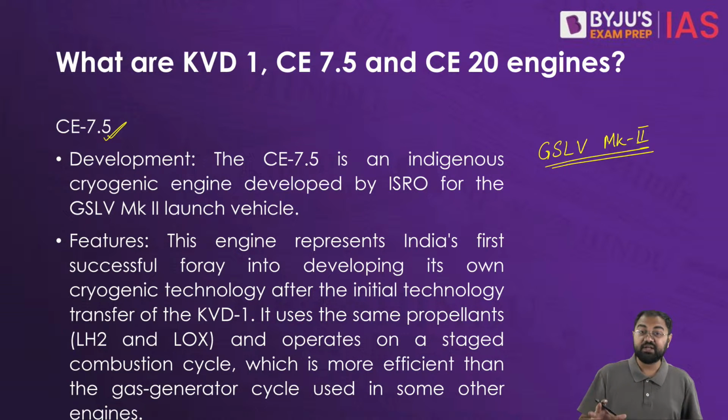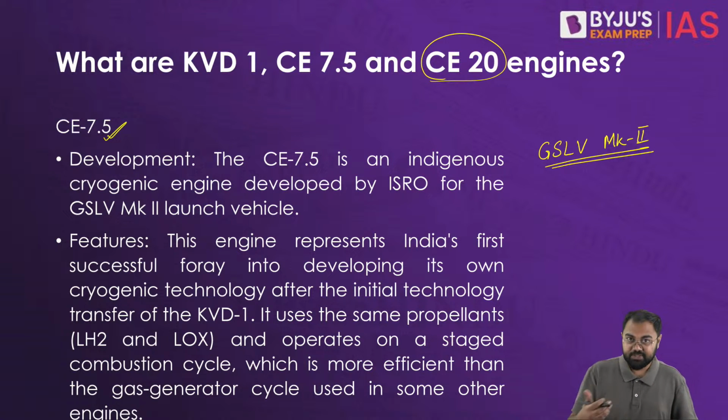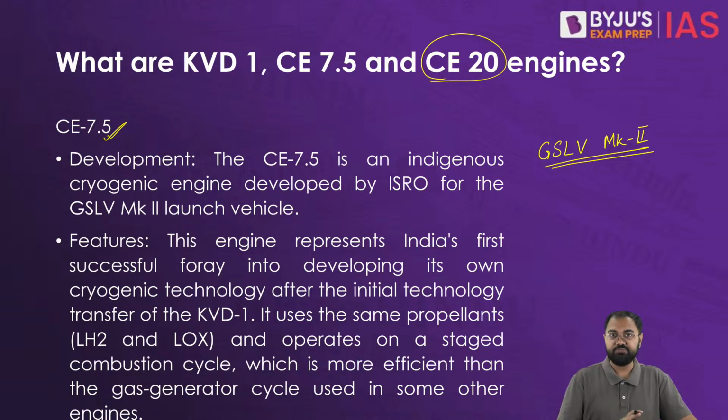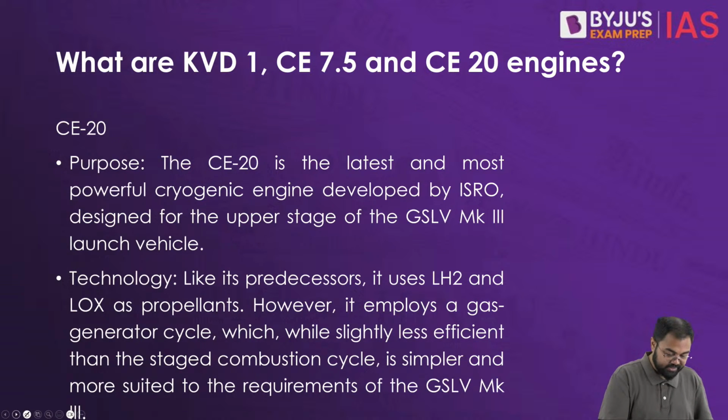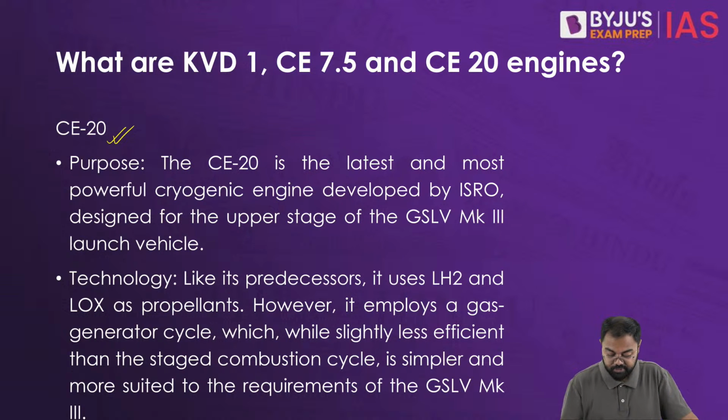And this was a very significant departure from our dependence on all these countries, now that we had our own engine. And then we have CE20, which is a much better version of CE 7.5. We see that it is able to produce better thrust, it is able to give you better velocity, and hence it has a better carrying capacity as compared to the previous ones. So that's why CE20 becomes very, very crucial, because this is what leads to GSLV Mark III, or something which is also now called LVM3.